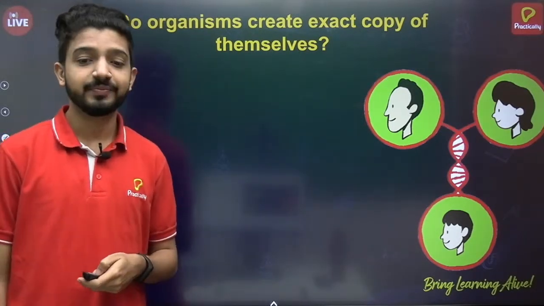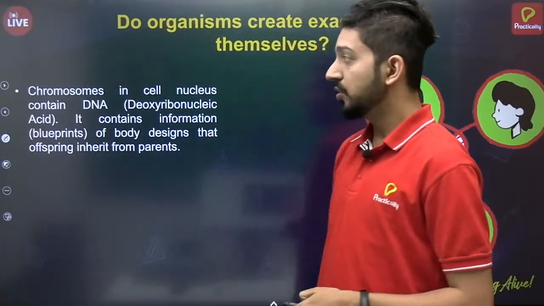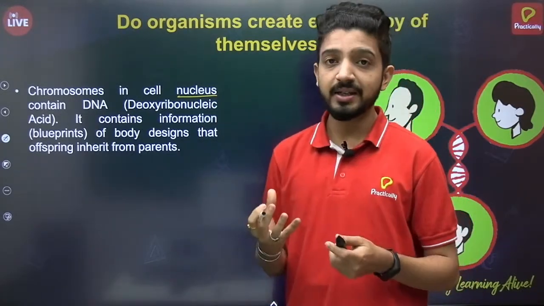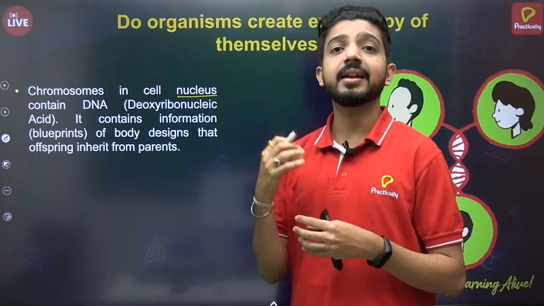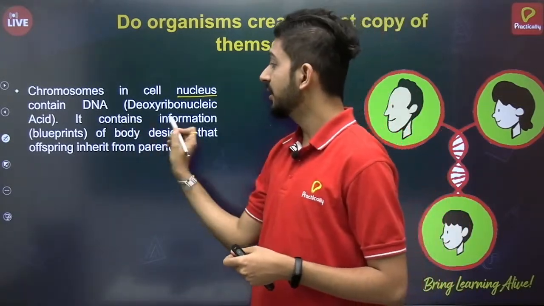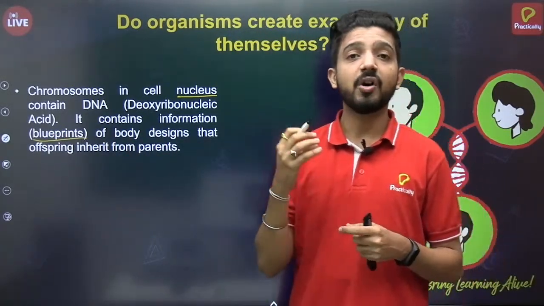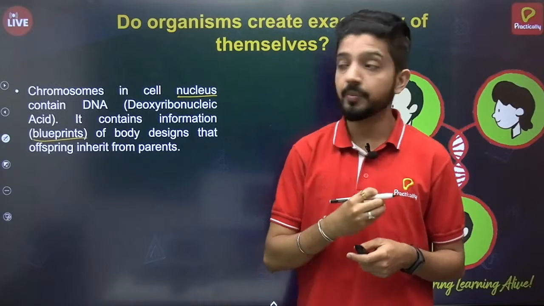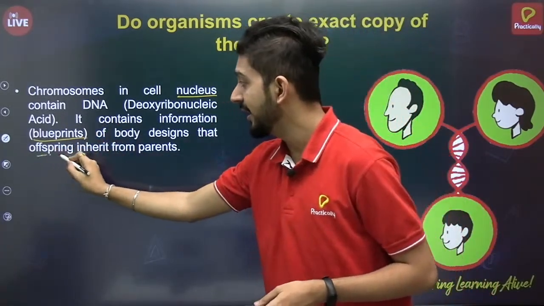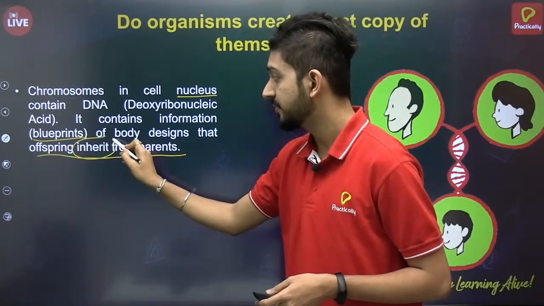Don't hesitate. So we know that chromosomes are present in the nucleus. Chromosomes are nothing but DNA, coiled into a supercoiled structure, which contains the blueprints, or the basic genetic information, for each and every property we have in our body. The offspring inherits these from the parents. We have all heard about inheritance.